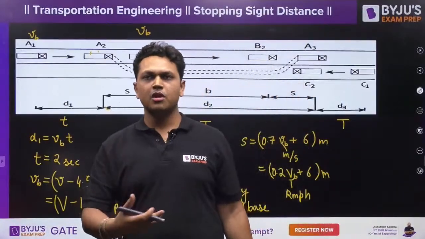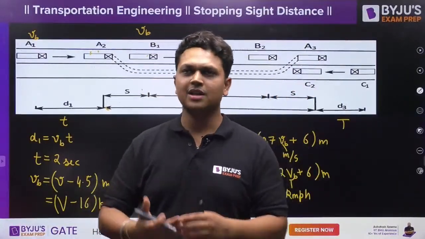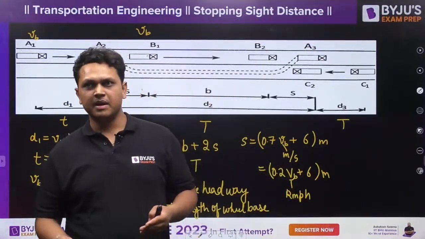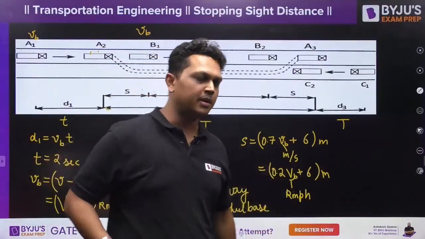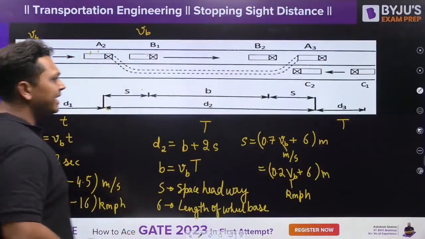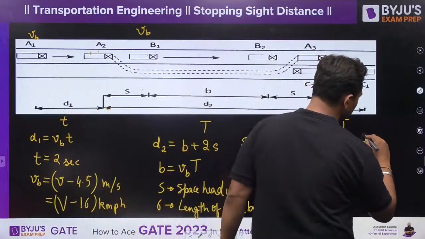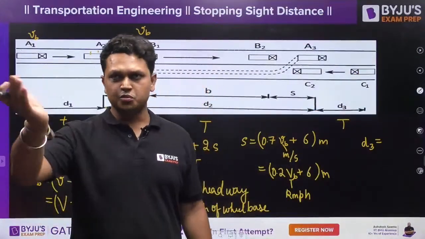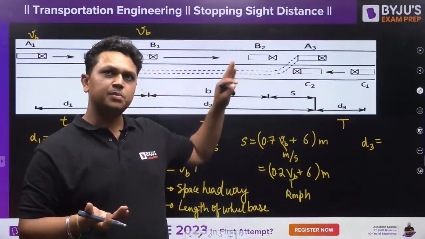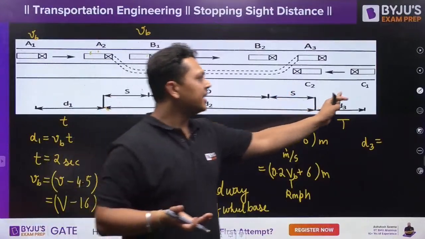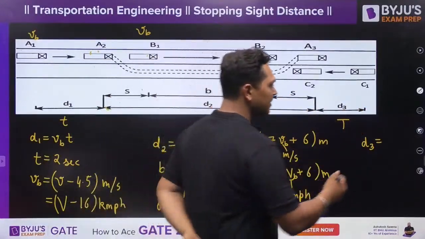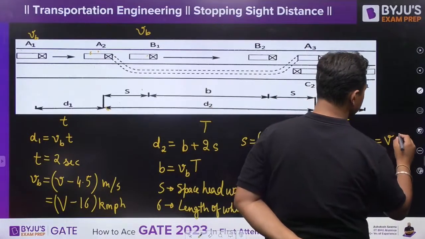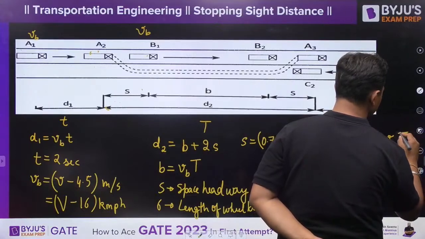So we will be given the design speed of the road as per the highway. For example, if it is a national highway, it is going to be 80 km per hour. If it is an expressway, it is going to be 100 km per hour. Now, D3 distance is equal to, now this C vehicle is traveling at the design speed. So, the distance traveled by this C vehicle at the design speed in this T time is your D3. So, it will be V times T. So this is your D3.